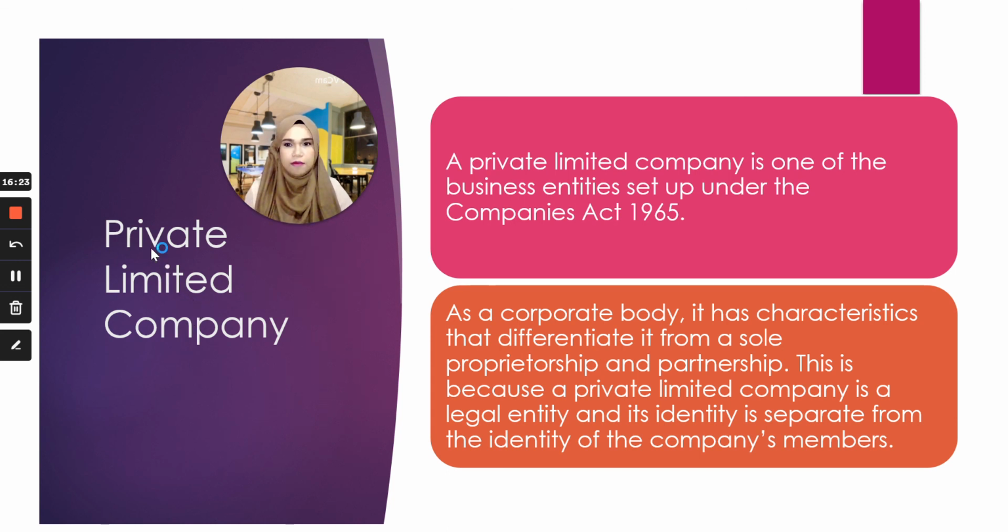So this PLC is set up under the Companies Act 1965, and as a corporate body, it has characteristics that differentiate it from a sole proprietor and partnership. So it's totally different from these two that I mentioned just now. It is because a private limited company is a legal entity and its identity is separate from the identity of the company's members, unlike the sole proprietor and partnership.